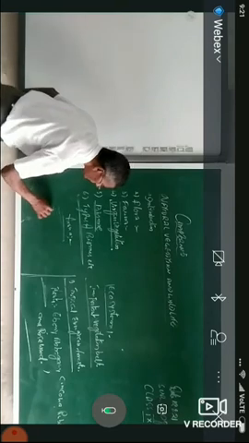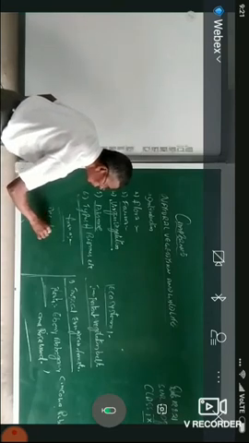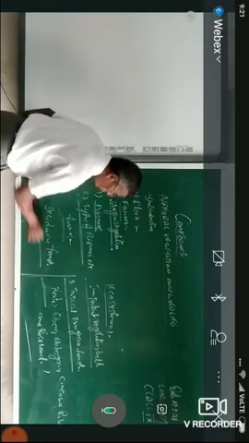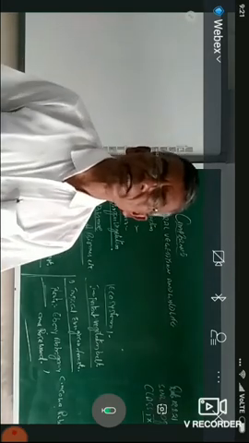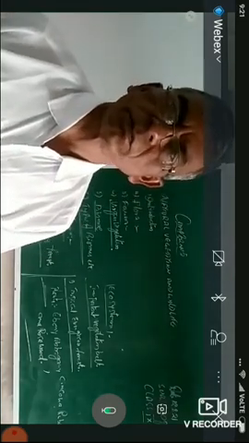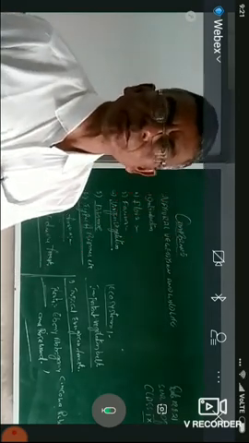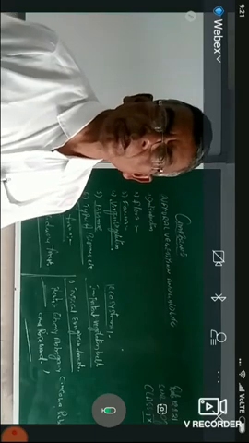Deciduous, D-E-C-I-D-U-O-U-S, forests. Or we call it a monsoon forest, or a tropical deciduous forest. That is number 2: tropical deciduous and tropical evergreen forest.